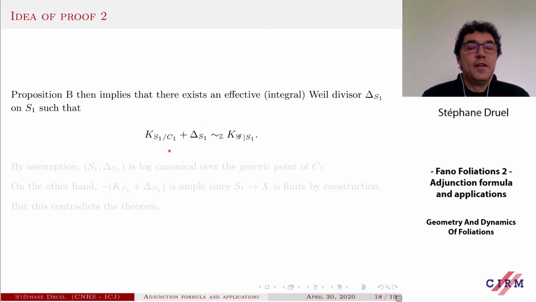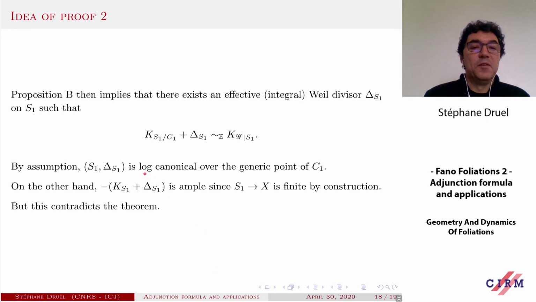So we end up with this nice canonical bundle formula, and now it's easy to see that by construction, this new pair is log canonical over the generic point of C1. This is because our assumption was that the general log leaf has log canonical singularities. So we have this assumption on the S1, delta S1, and by construction, since beta is finite, you put a minus here. This is the pullback of minus K, but by assumption minus K is ample. So the relative class should be ample, but this is a contradiction to the main theorem.